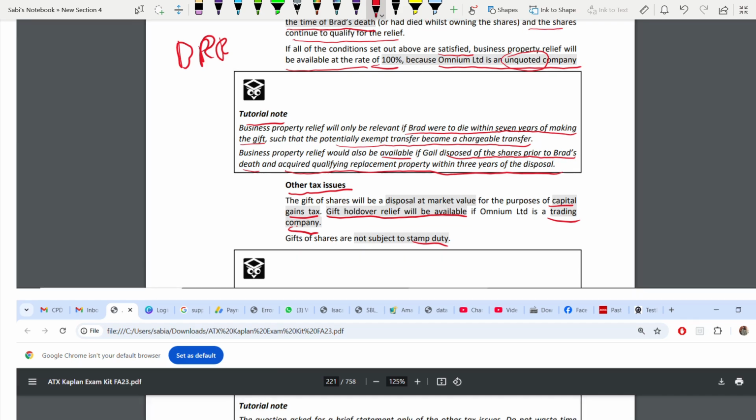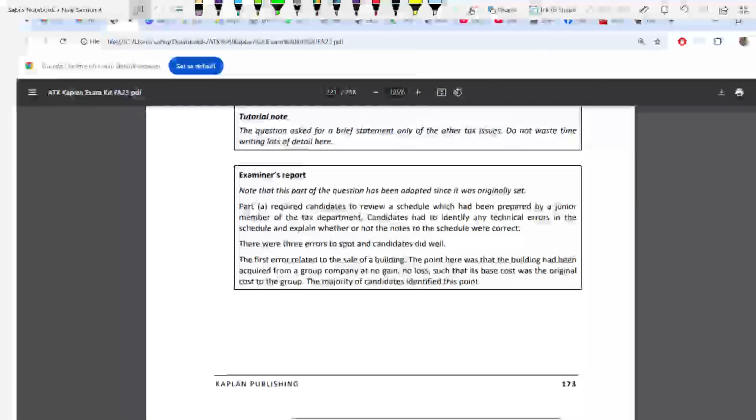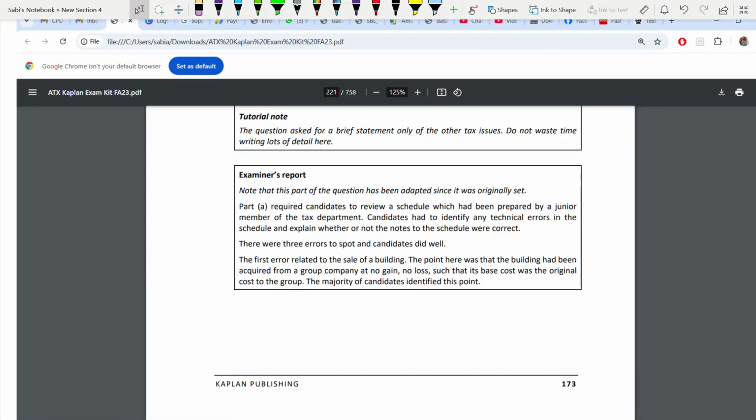Okay. Now, the question asks for brief statements only on the other tax issues. Do not waste time writing lots of detail here. I cannot stop myself emphasizing enough on that. So that's it. We have finished the entire requirement. Now let us go to the examiner's report.